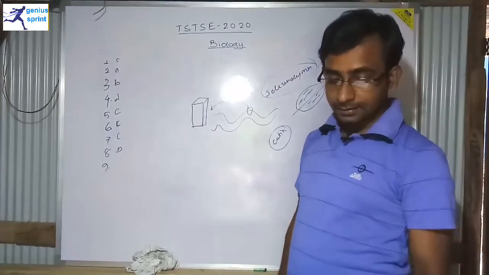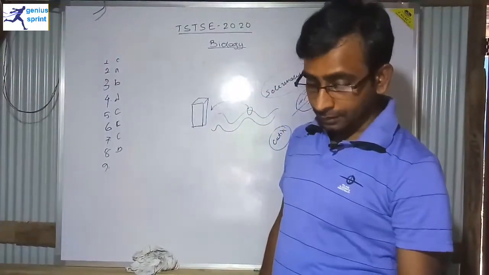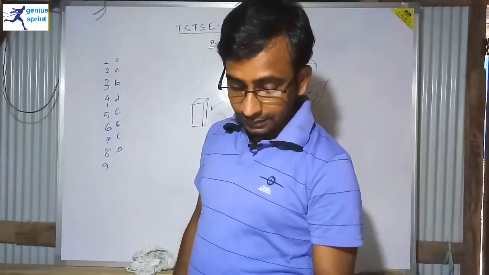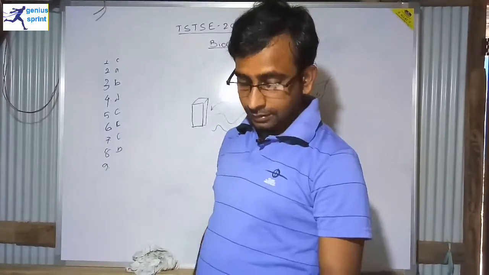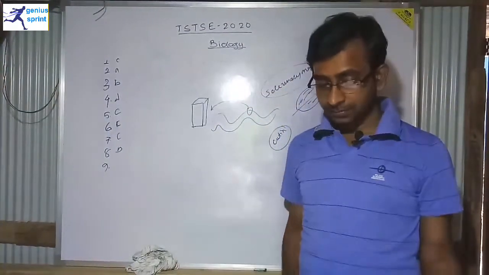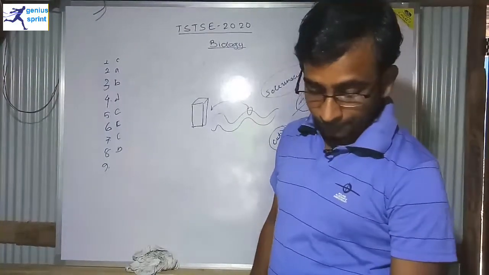Option C says they have a thick cellulose cell wall. Yes, it may be correct. But the next option contains inactive, dense cytoplasmic, nucleus-less cells. No, I cannot say nucleus-less cells is correct. Let me see option D also.